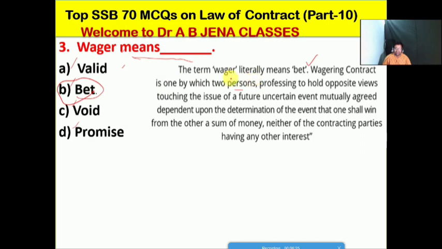This is the meaning of a wagering contract.